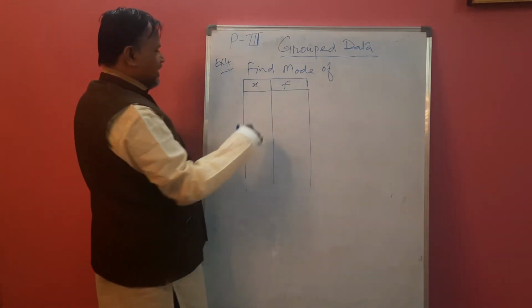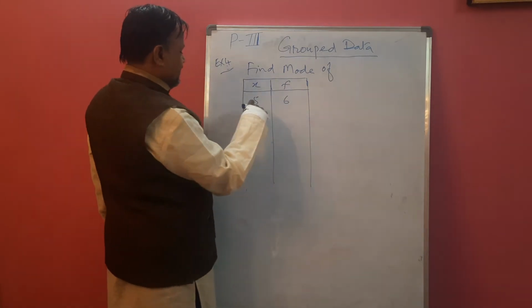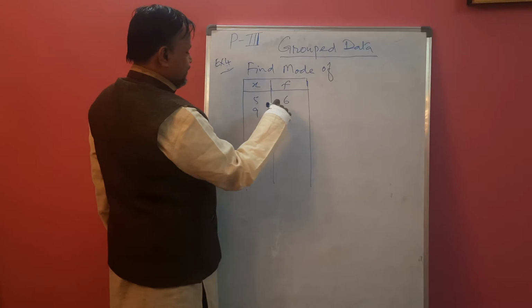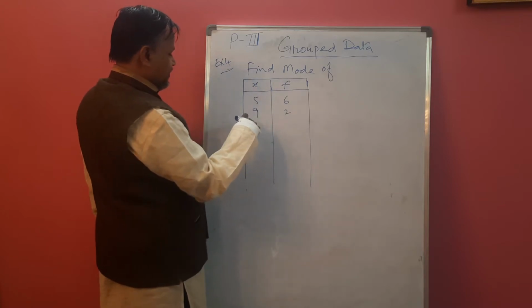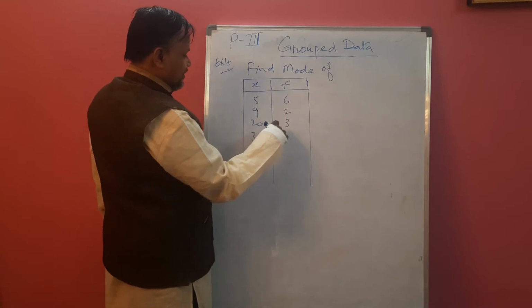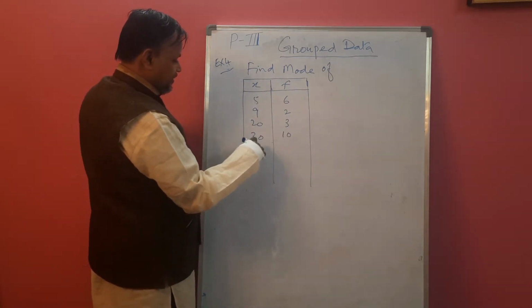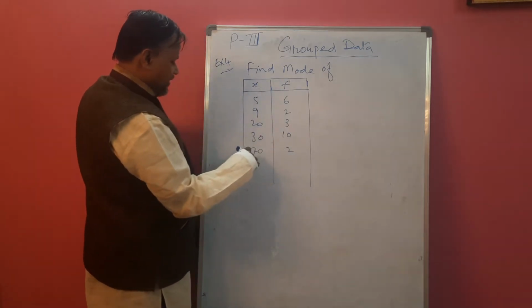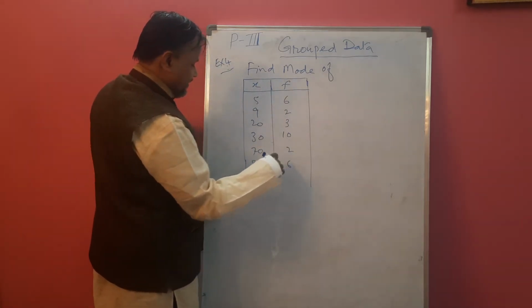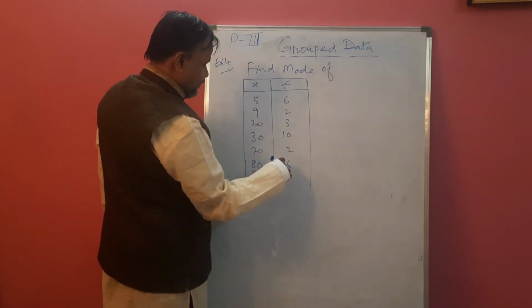That is called X and F. 5, 6, 9, 2, 20, 3, 30, 10, 70, 2, 86, 94.